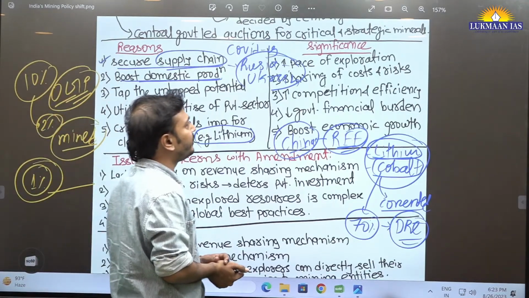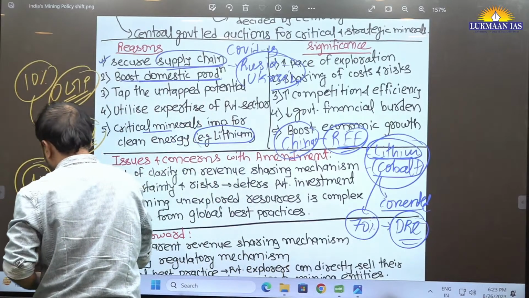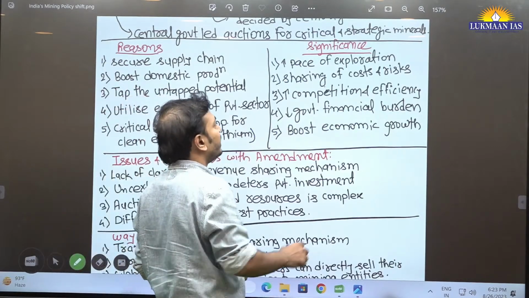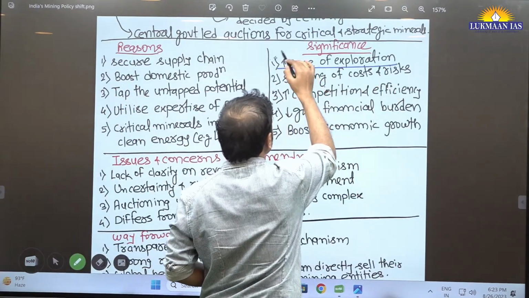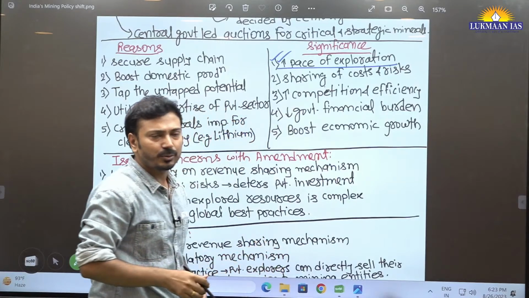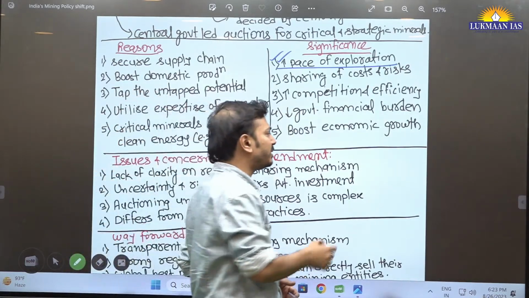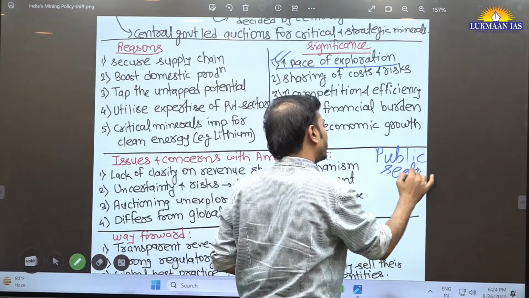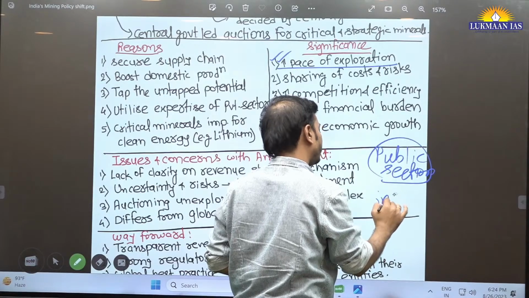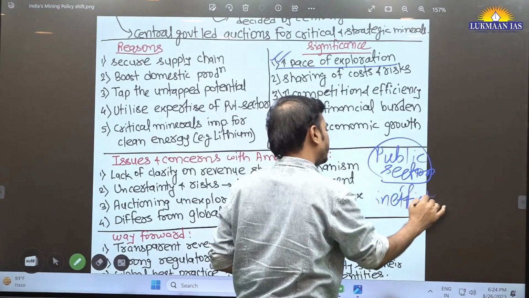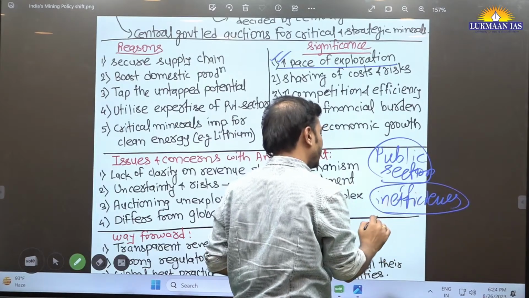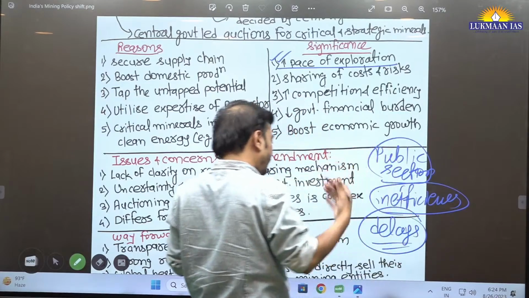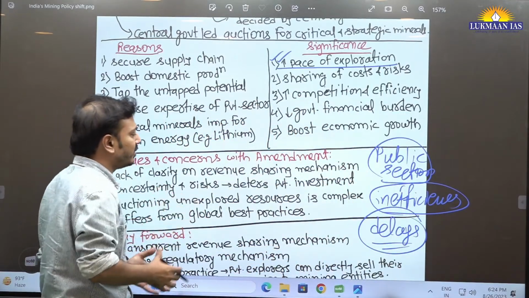Now, talking about the significance. Yes, of course, there is significance. That's why the government is taking all these decisions, right? First of all, an increased pace of exploration will be there. At present, the pace of exploration is very low. The public sector is infamous for inefficiency, lack of expertise, unprofessionalism, delays. All these things are happening in the mining sector because